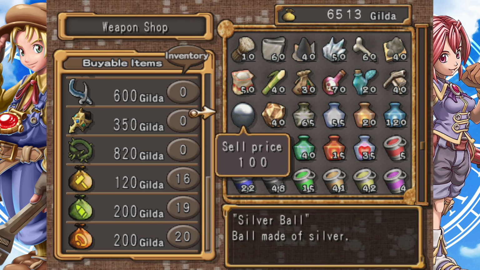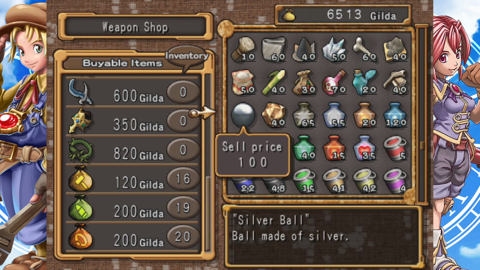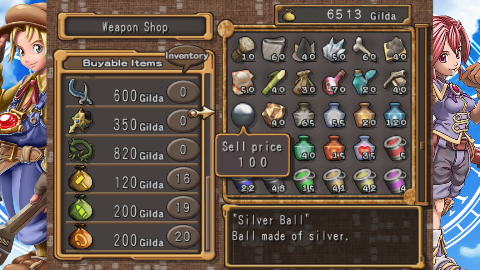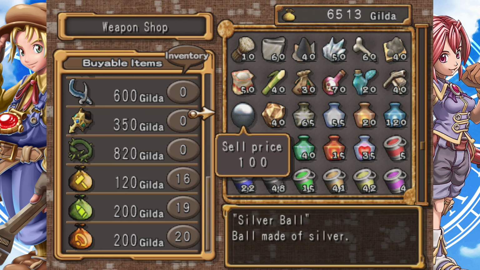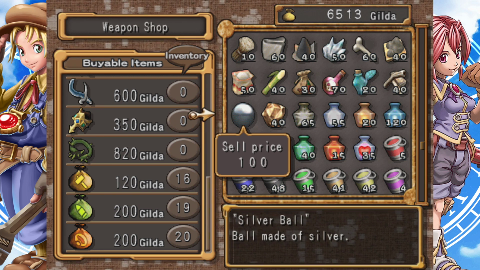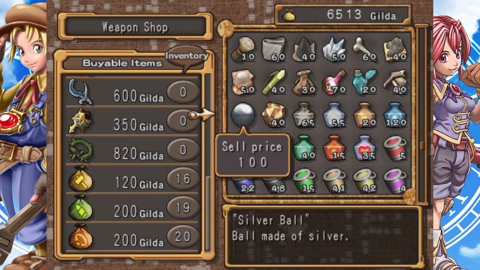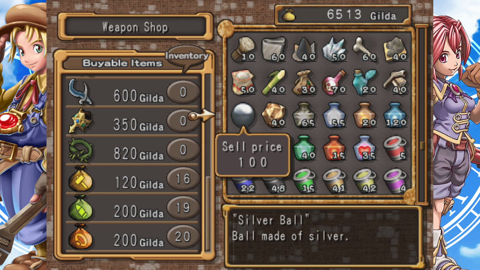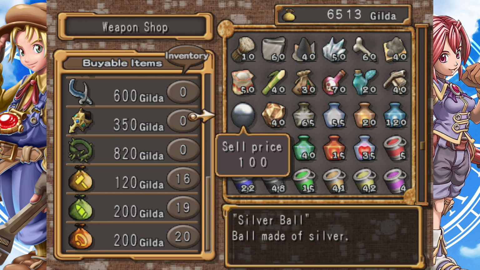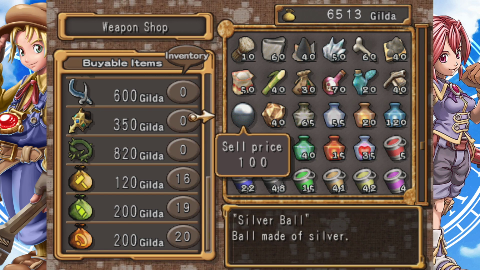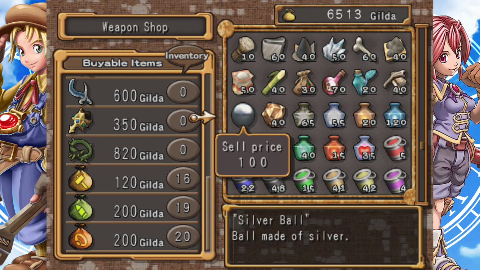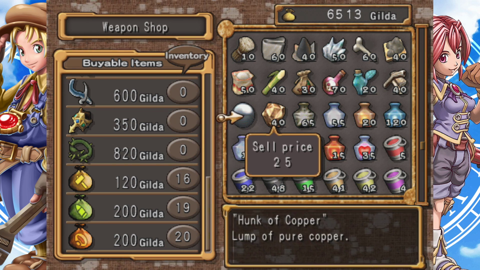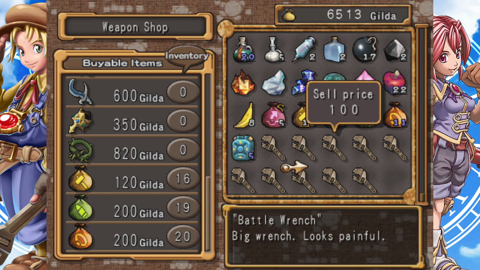Wait, did we buy the silver ball for $40 and it sells for 100, or did we buy the silver ball for $400 and it sells for 100? I feel like we paid $400 for this now. There's no way I just bought this for $40 and I can now sell it for $100. So there's no way. I can't rewatch the video while I'm recording it. God damn it. And I'll probably forget to check.